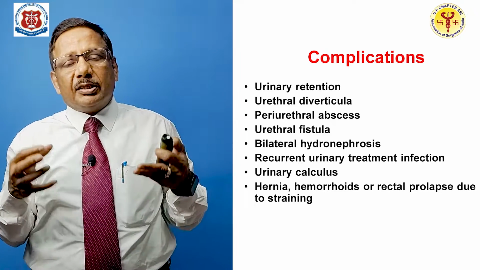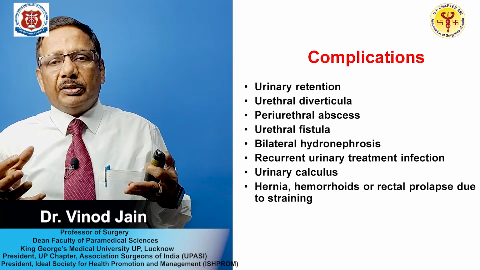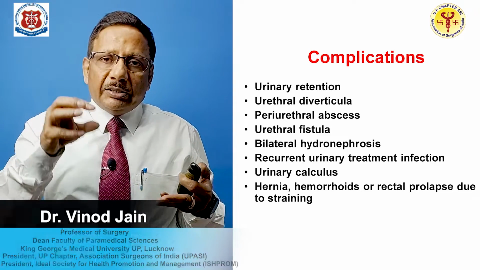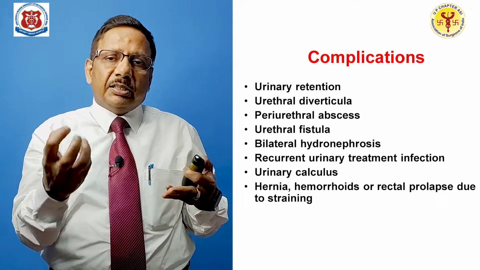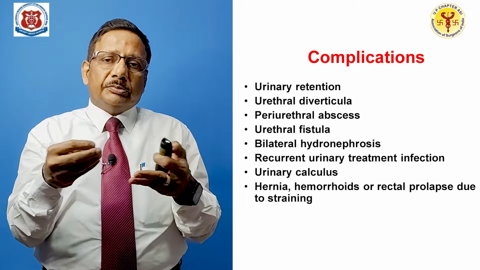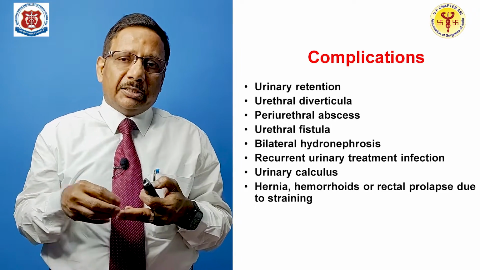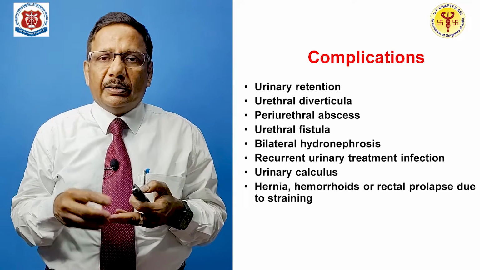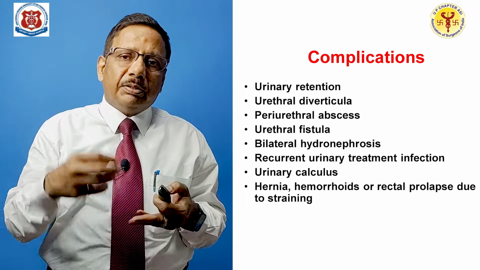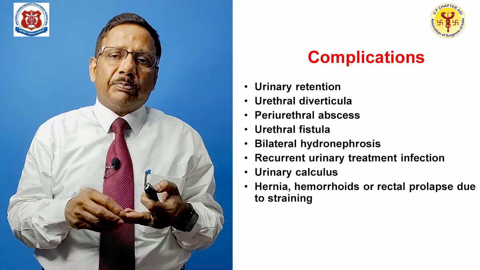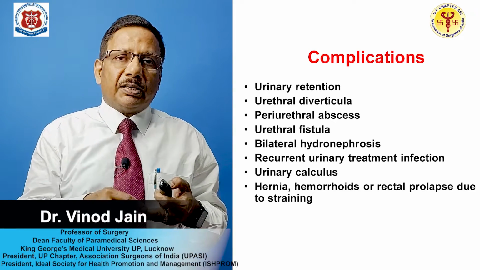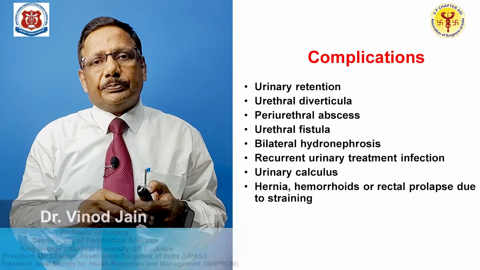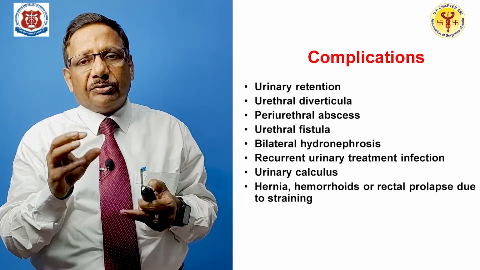Patient may be having bilateral hydronephrosis, or recurrent UTI because of the retained urine. When urine is being retained, the crystals form calculus. It can be either renal or bladder, the vesical calculus. When patient is having a lot of problem, doing a lot of pressure over the abdomen, patient may develop hernia, hemorrhoids, or even rectal prolapse. So, these are the complications when you do not treat stricture urethra.